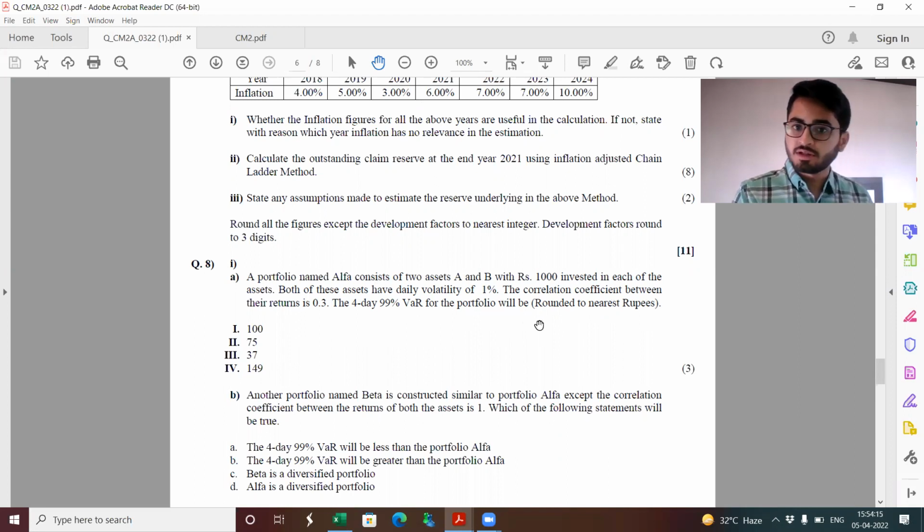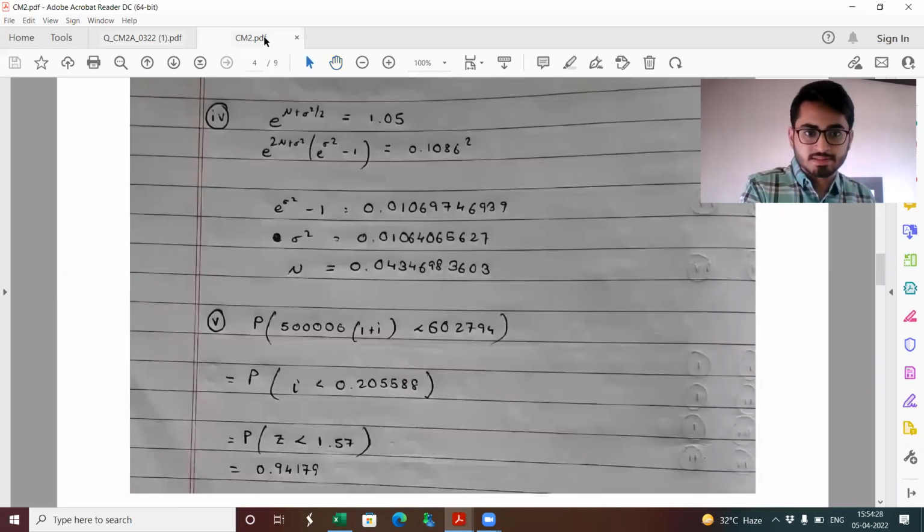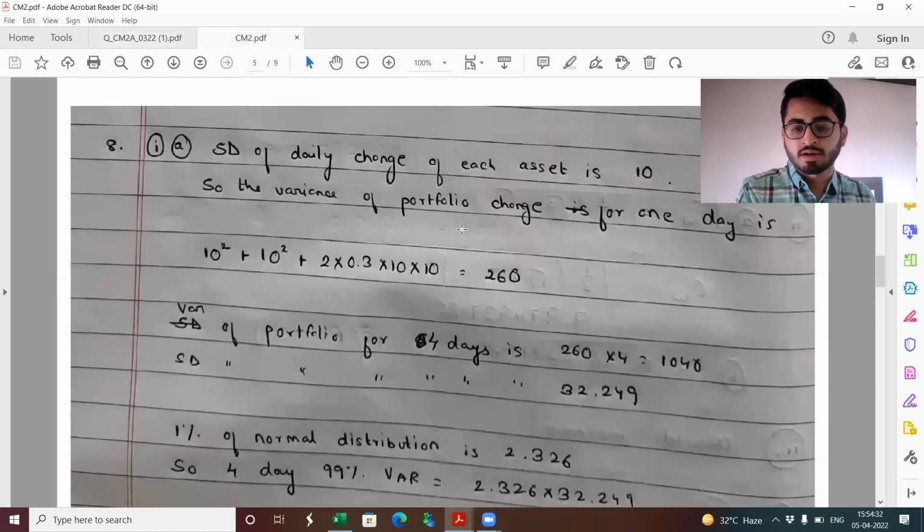Now, this I would say is probably the most difficult question in my opinion. I expect very few of them to be able to calculate. Again, a question like these, you wouldn't really find it in the material. So this is the solution. This might take a time to absorb, but this is the correct way to approach.